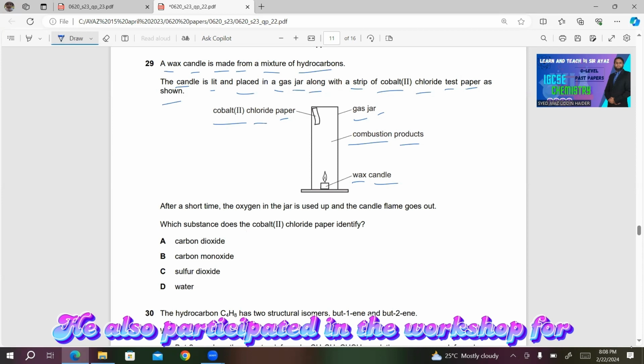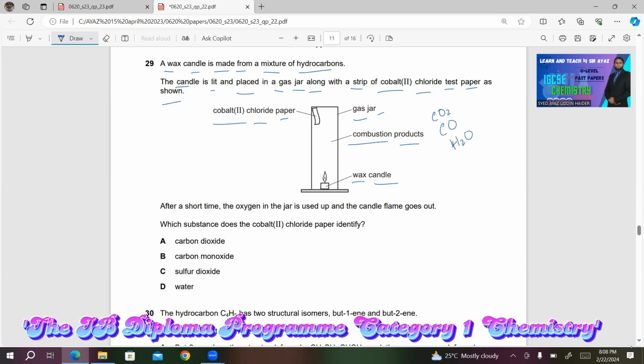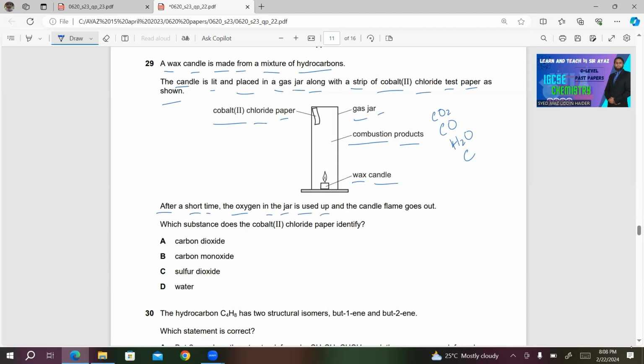As they have mentioned in the question, it's a mixture of hydrocarbons, so you must be getting carbon dioxide, carbon monoxide, steam or water, and in the end you'll be left with unburned carbon or soot. After a short time, the oxygen in the jar is used up and the candle flame goes out. Which substance does the cobalt-2 chloride paper identify? So definitely, as you all know, cobalt-2 chloride paper is used to identify or to test water, H2O. So D will be the right answer for this MCQ.